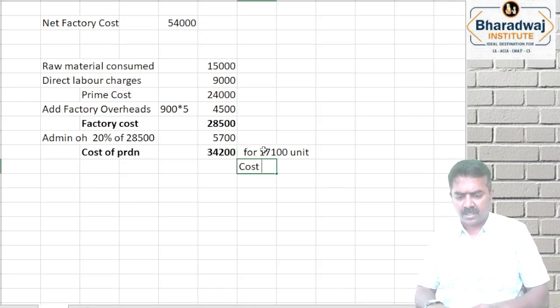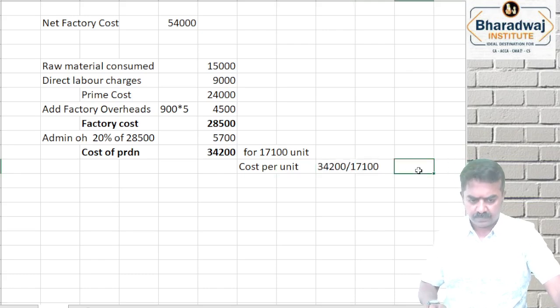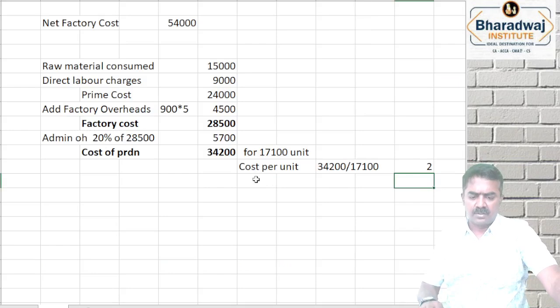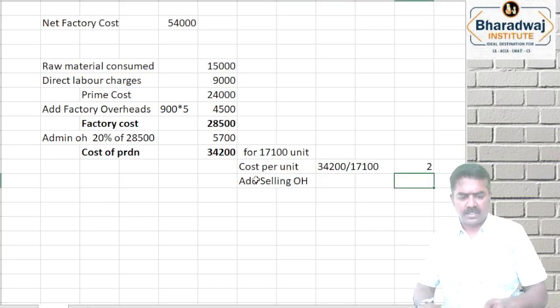So what is the cost per unit? Cost per unit is 34,200 divided by 17,100. This gives us cost per unit, which is 2 rupees per unit. How much selling overheads have they given?